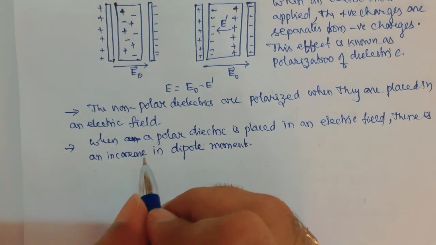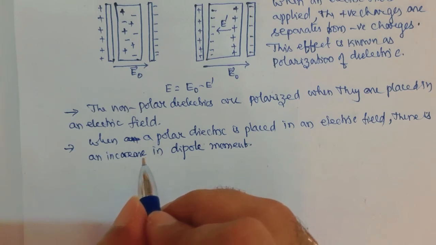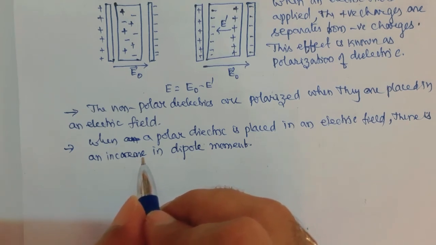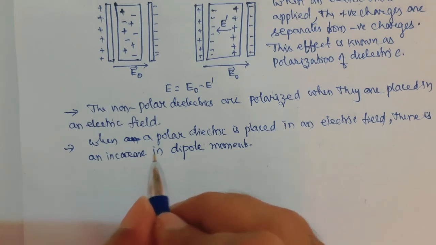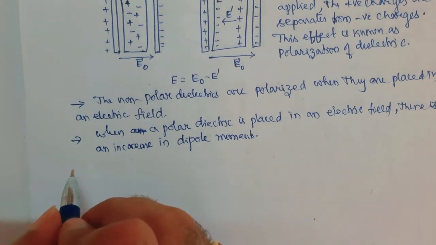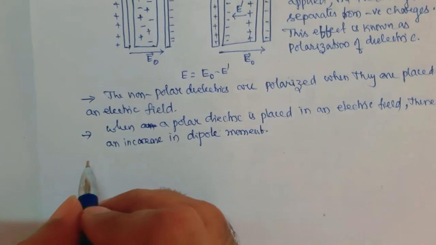And the alignment is not perfect. Due to the thermal agitation, the molecules are not aligned perfectly, and there is only a partial alignment of these molecules. And what is polarization and what is polarizability?